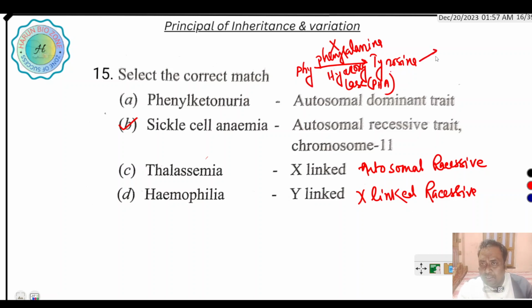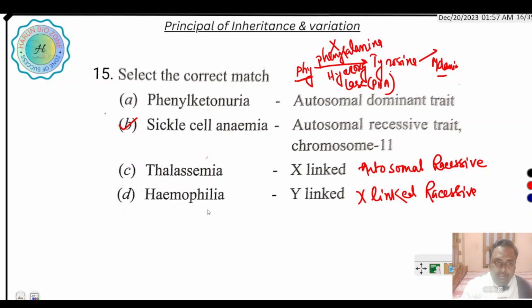What is the function of tyrosine? Tyrosine produces melanin. So when this enzyme is mutated, phenylalanine does not convert into tyrosine, so melanin is not produced, so our skin pigment is not produced. Phenylalanine is deposited in our blood and excreted through urine. It is also called black urine.